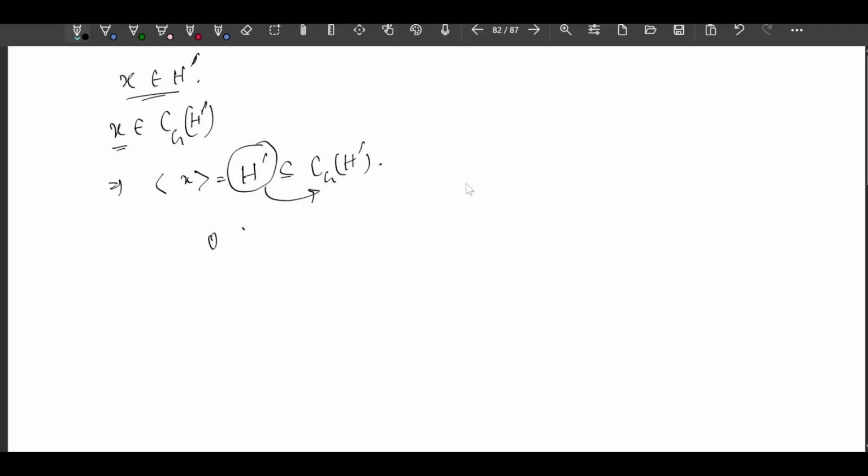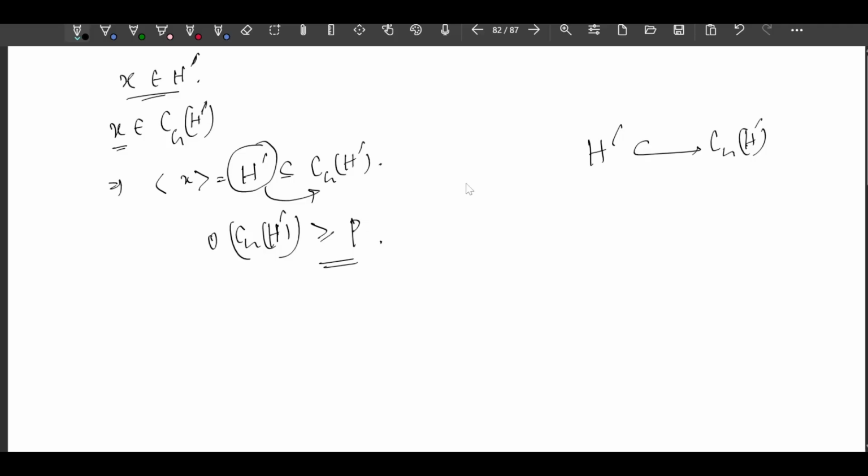So order of C_G(H'), this will be either p or greater than or equal to p, right? Since this H' is contained inside what?